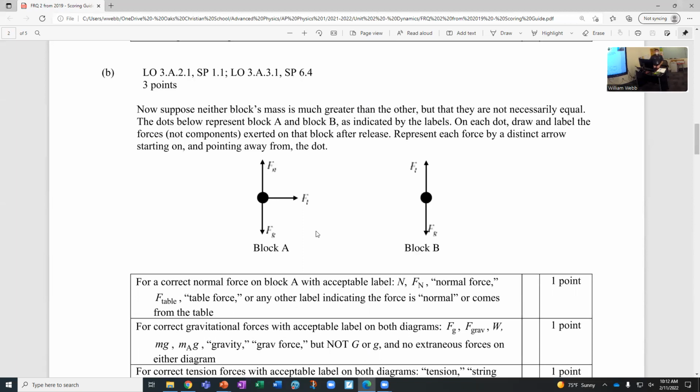For block A, what is the net force? The tension force. The tension, because the normal and the weight cancel each other, right? It's not rising or falling. So for block A, the net force is the tension force. It's the only thing that doesn't cancel. For block B, what's the net force?